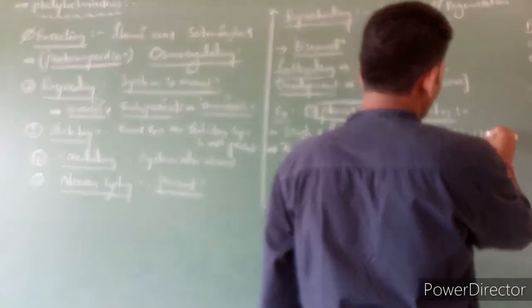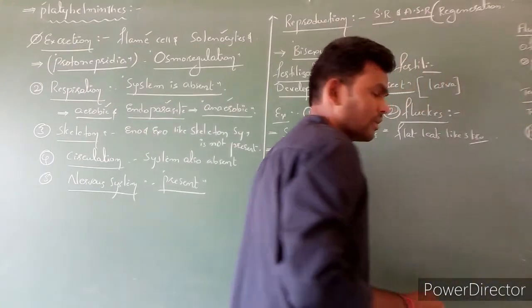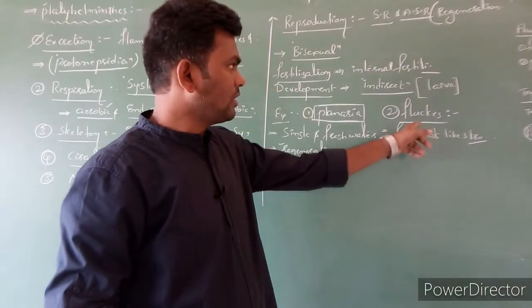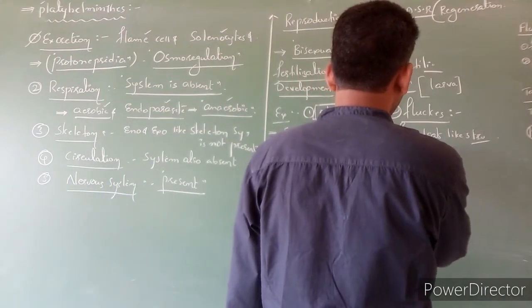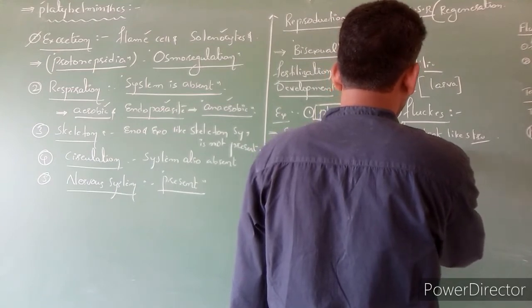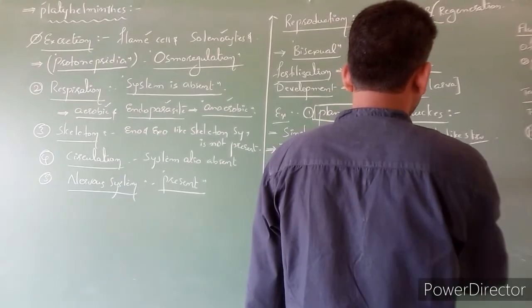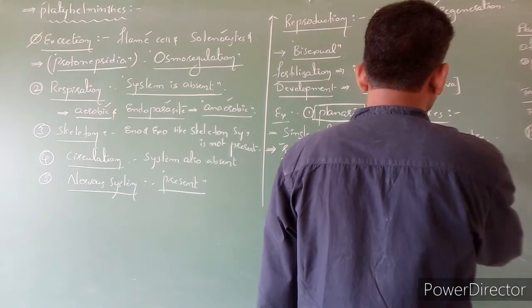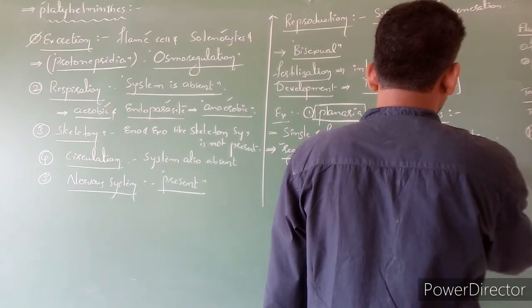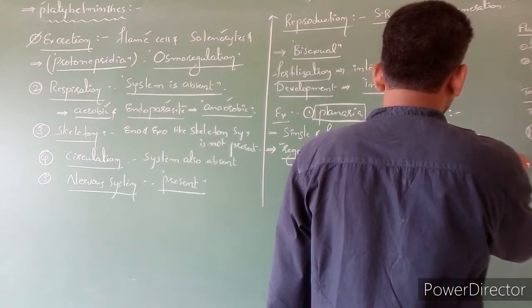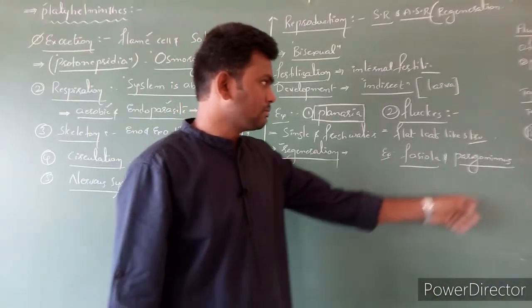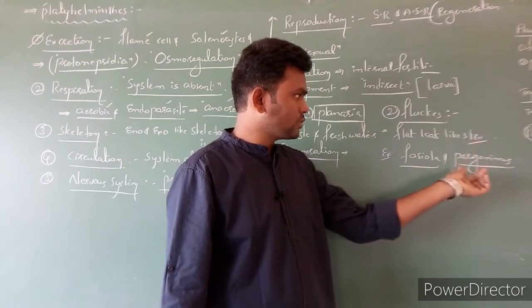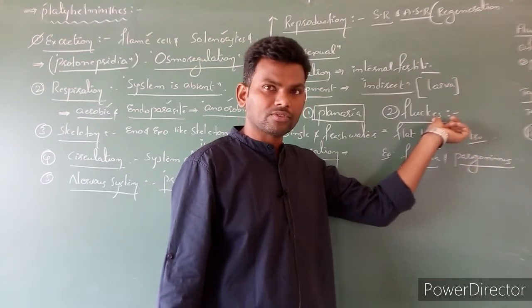That's why they are called flukes. Clear? Examples are Fasciola and Paragonimus. These two are the best examples for flukes.